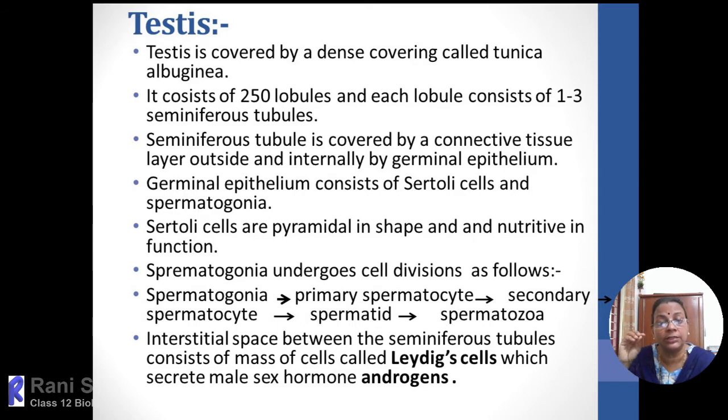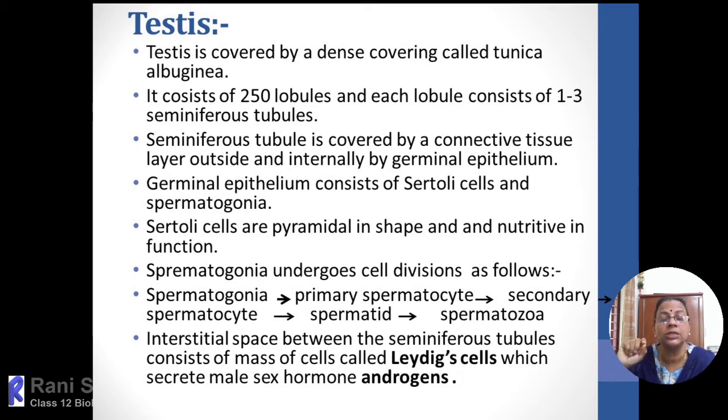But even then, that spermatozoa is not completely developed. It will get embedded, or attached, to the Sertoli cells, and from the Sertoli cells the nutrients will be absorbed. Then it will gradually mature. So the mature spermatozoa, after complete development, will detach from the Sertoli cells into the lumen. That process is called spermiation.